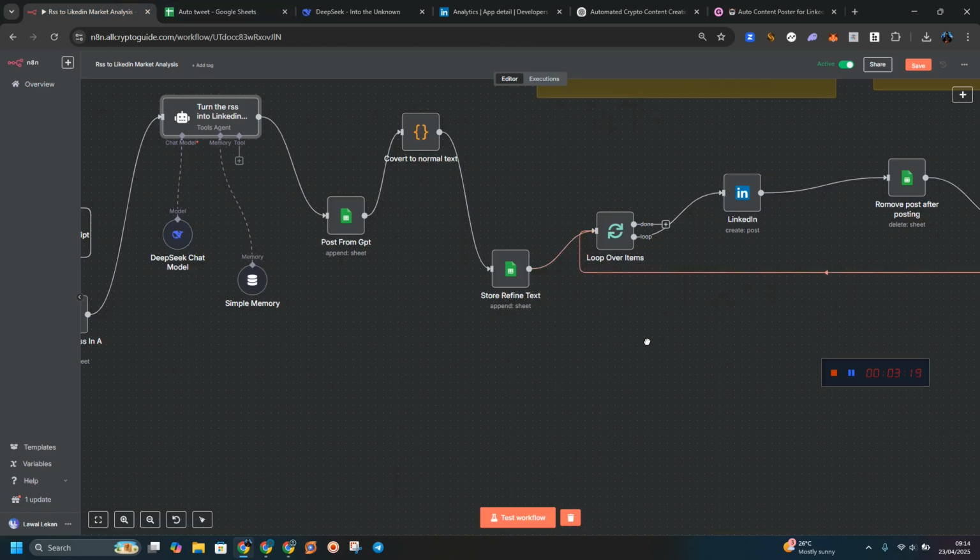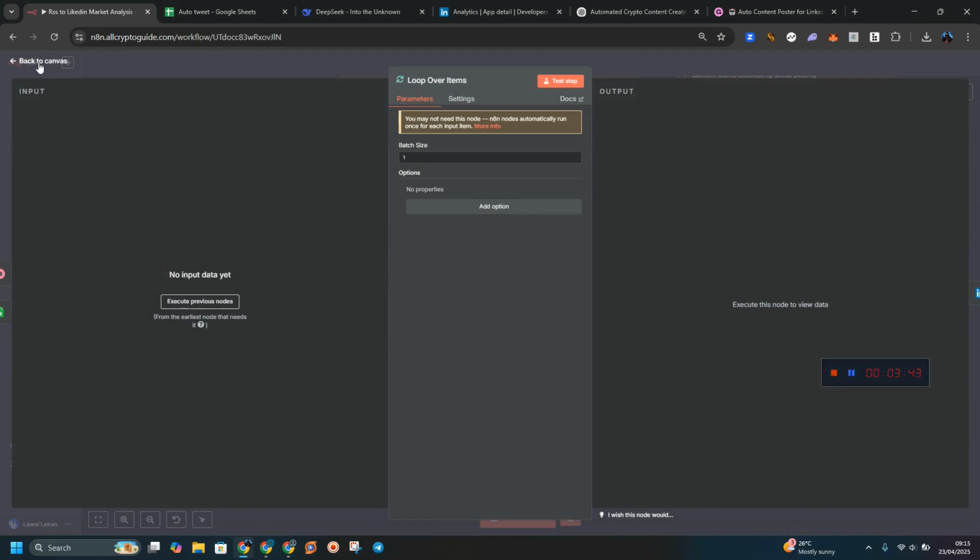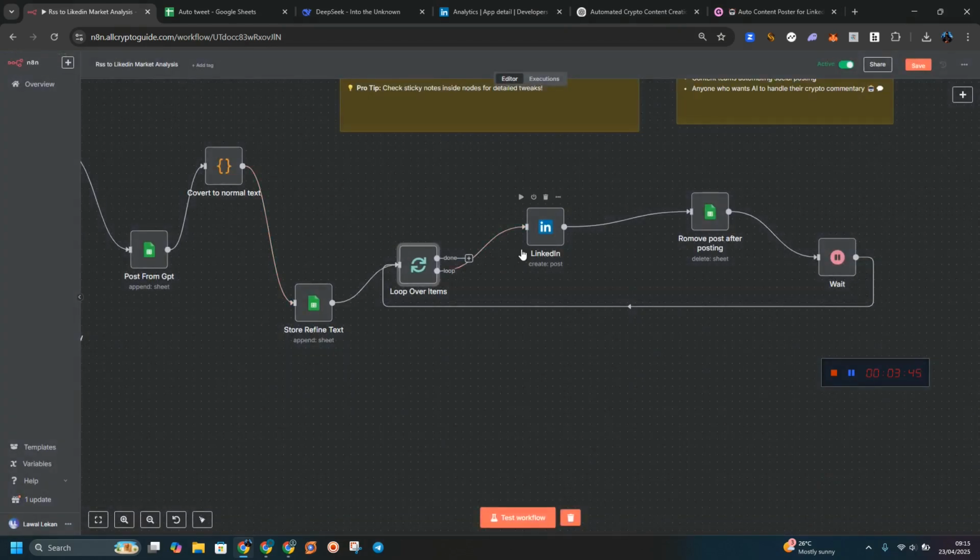Now, when you come to posting, we don't want to bombard posts because I've tested it already. Imagine having 10 or 20 posts and posting them all at a time on your social media. These guys are going to notice that the bot is working and they are going to block your account. That is why we create what is called the loop, which is going to post one post at a time on our LinkedIn.